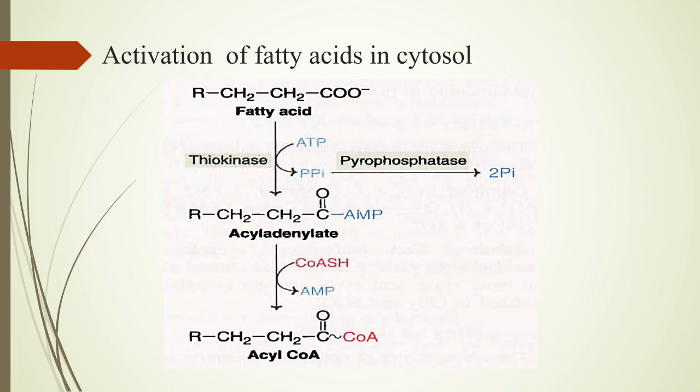Then an adenyl group is added to the fatty acid to form acyl adenylate. Then this acyl adenylate combines with coenzyme A to form acyl CoA. So this is the activation of fatty acid in the cytosol. This is the first step. Here two ATPs are utilized. Remember, this reaction requires the thiokinase enzyme.